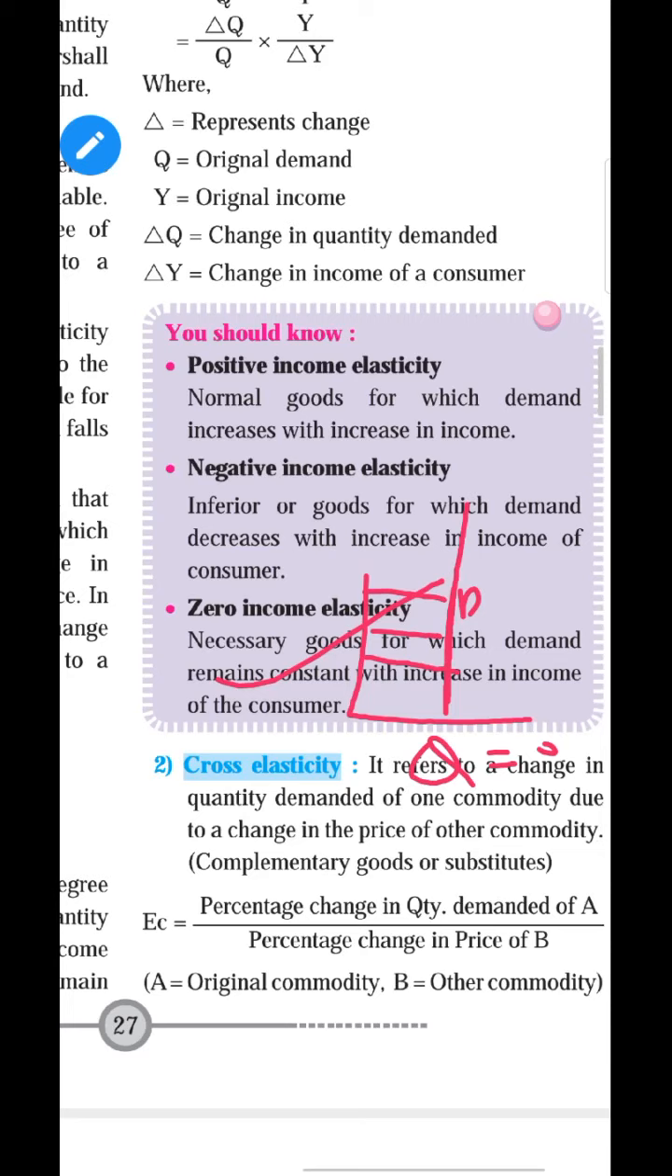And in which type of goods? It is necessary goods. The examples of necessary goods I have given are medicine, school uniform, and salt is also a necessary good. Okay student.